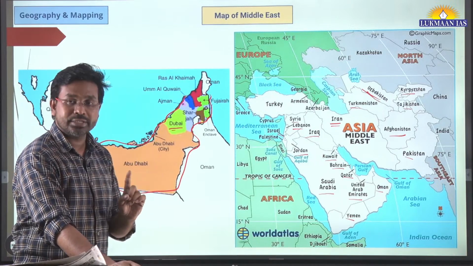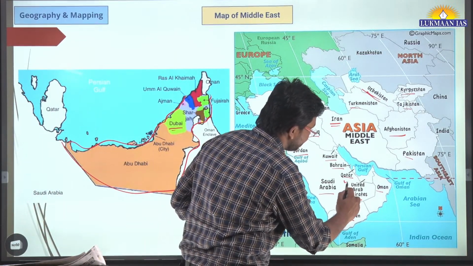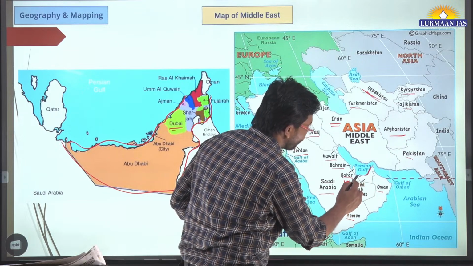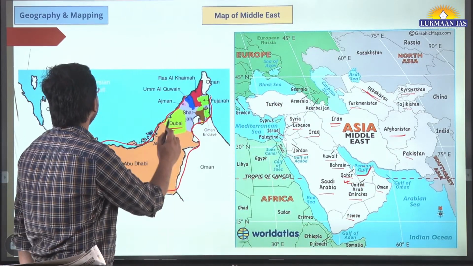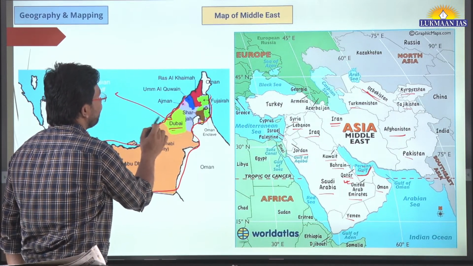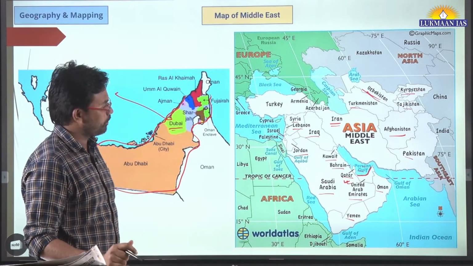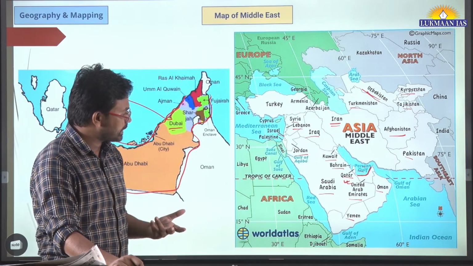It is important for us to remember that UAE shares its coastal boundary with the Persian Gulf. So Dubai has a direct maritime border area with the Persian Gulf. Sometimes people may get confused when a question comes from the mapping section.